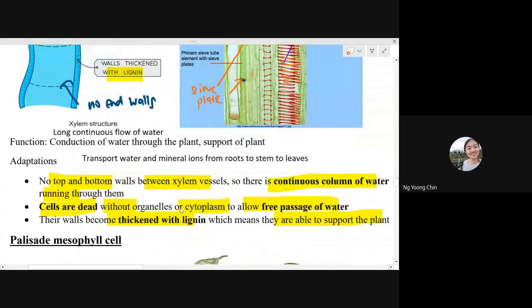And they have the lignin thicken the wall. So why should their xylem vessel wall be thickened with lignin? Because they want to make the xylem become harder. So when the wall becomes hard, they're able to provide mechanical support to the plant.